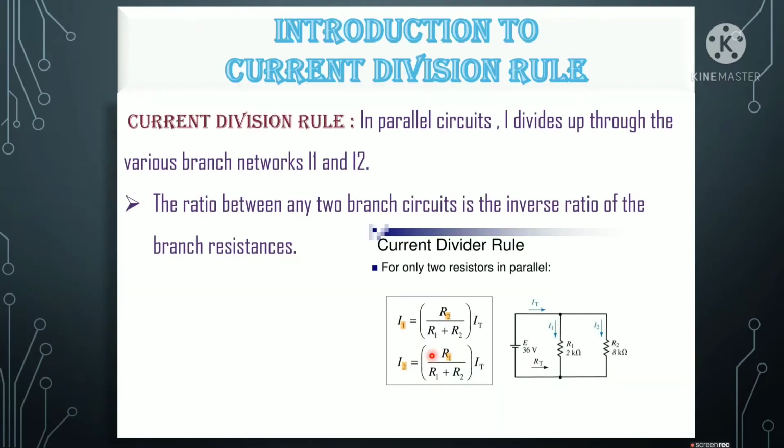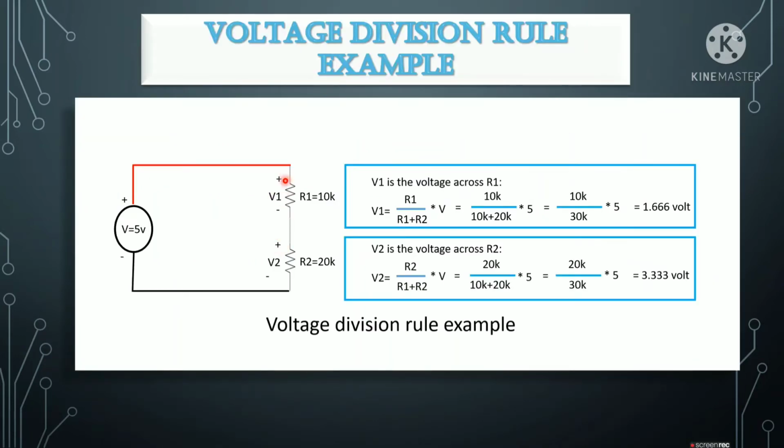Let's go to the next one, CDR, the current division rule in parallel circuits. In VDR we have taken a series, and for CDR we have taken a parallel. There is a reason: in a series combination the current is constant, that means the current will be the same across any resistor, and the voltage will be different, so we can calculate the voltage drop. If you take a parallel combination, we have a constant voltage across any resistor.